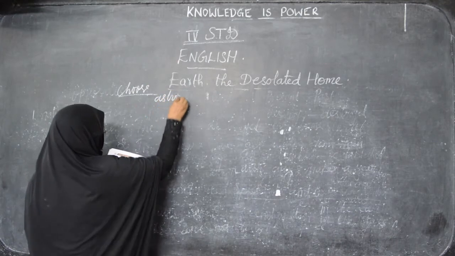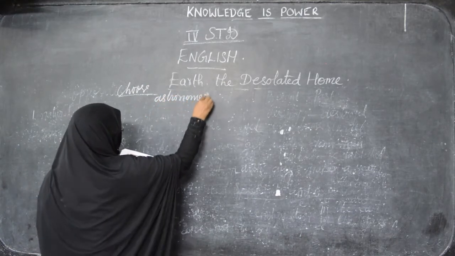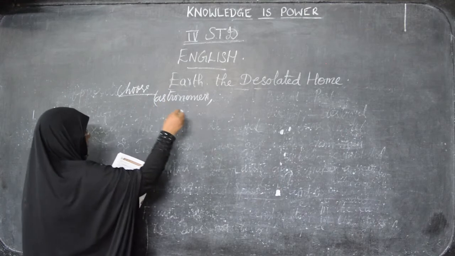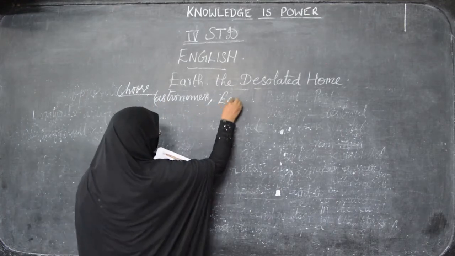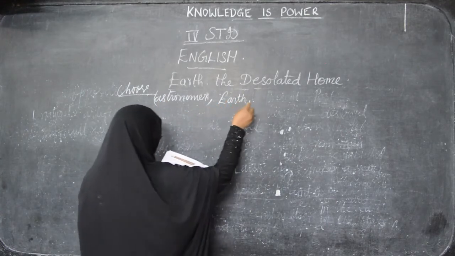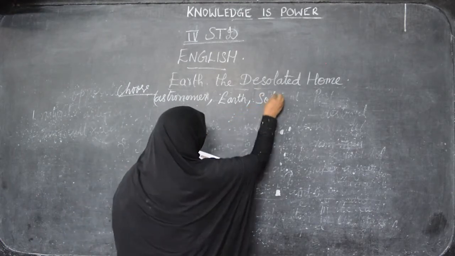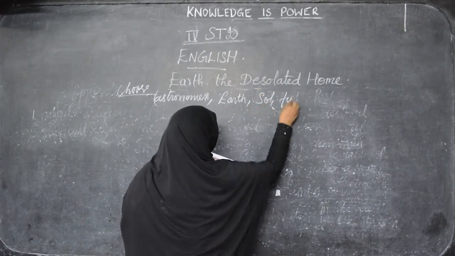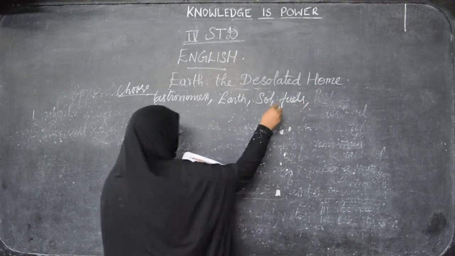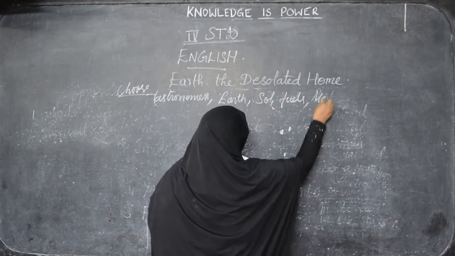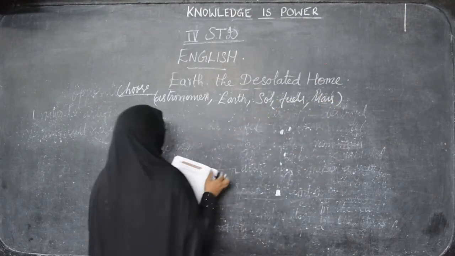Astronomer, then Earth, sol, fuels, and last one is Mars. These are the five options.